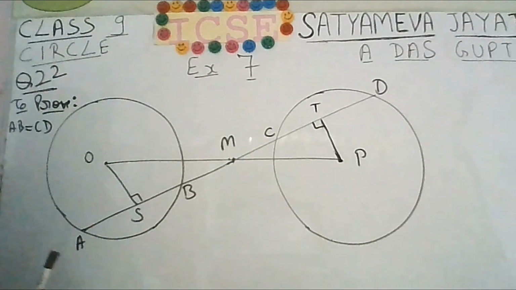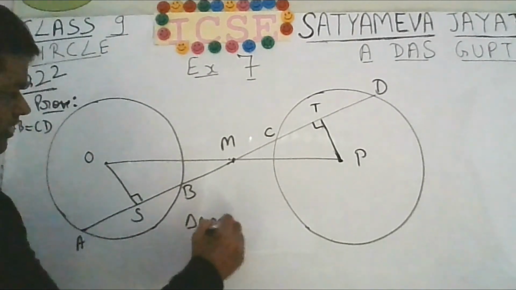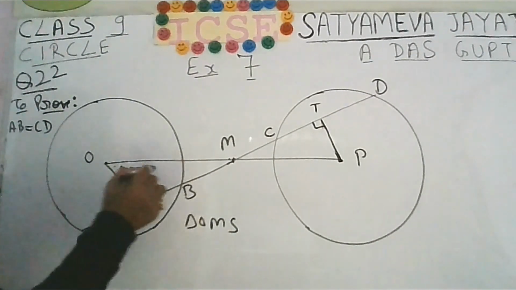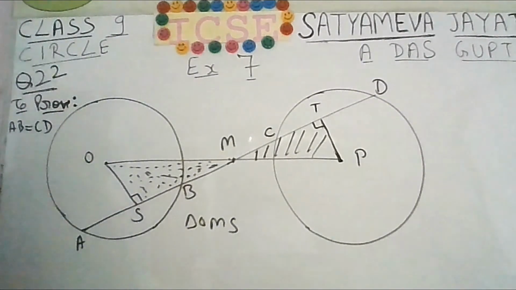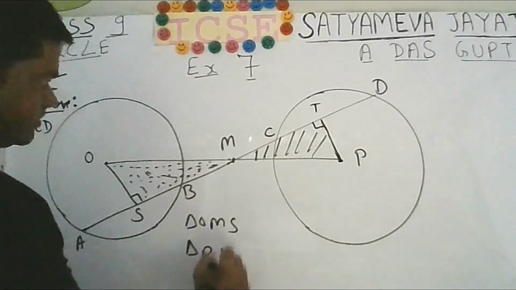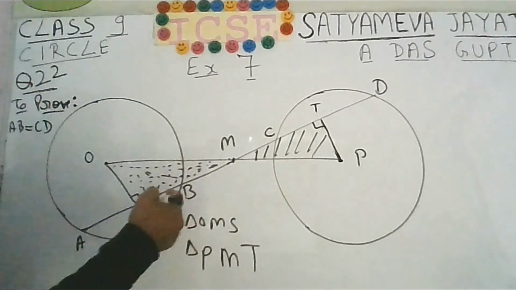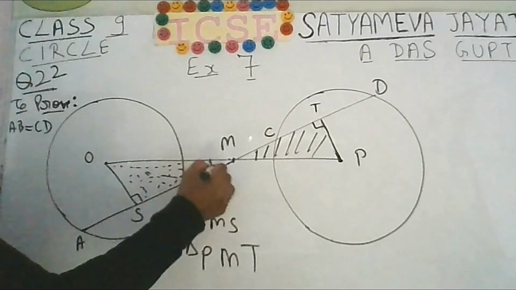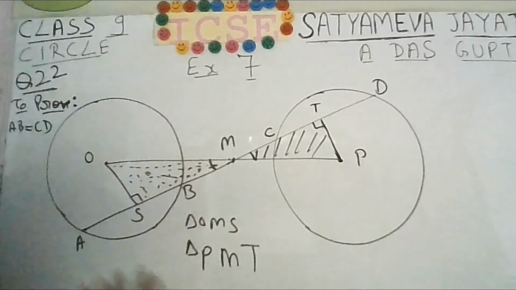Now you can look at this triangle OMS, and this triangle, that is triangle PMT. You can see that these two angles will be equal because they are vertically opposite angles.